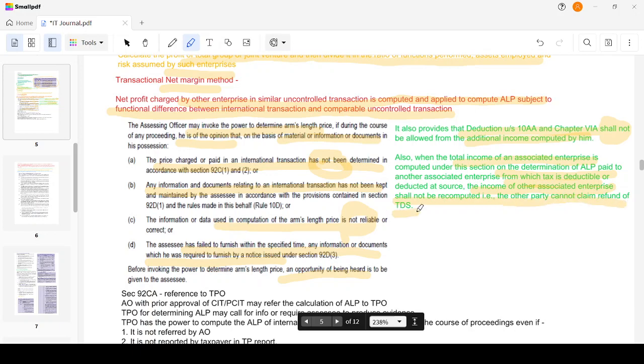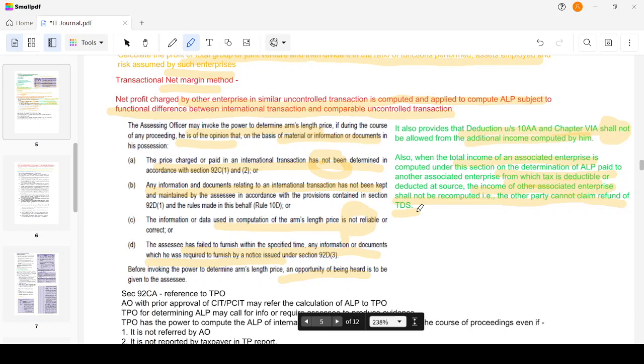Okay, what happens is that in India, what do I have to do? In the first example that we discussed, we have to increase the expense in India. So what I have done is I have shown the expense as rupees 100, and the other party has deducted the TDS on rupees 100. For ease of understanding, let's assume the TDS rate is 10%, and this is rupees 10. The 100 rupees is my expense in the books, and that 100 has been paid to the associated enterprise. Therefore, it has deducted the TDS at the rate of 10%, which is rupees 10.